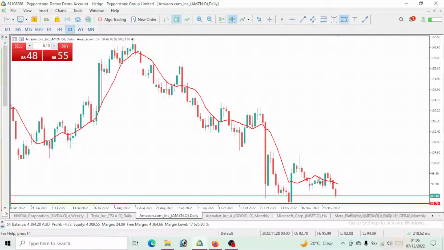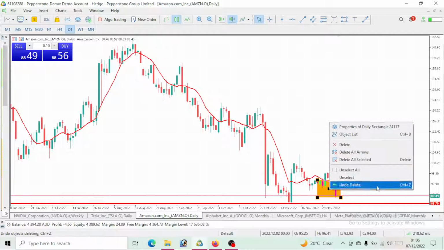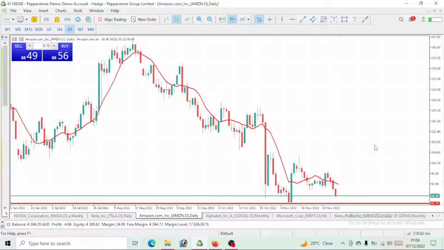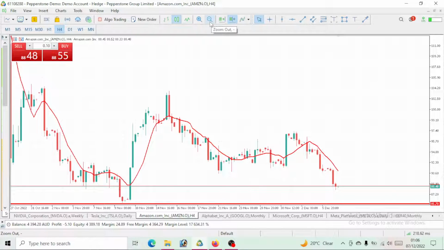You can also see that this price is still below the 10 period moving average. As long as the price or our movement is below the 10 period moving average, there's only one move we should look to make, which is, I'm sorry, to look for a way to sell, right? So as long as it is below our 10 period moving average, we have to look for a way to sell. Now let's see what this 4-hour time frame says.